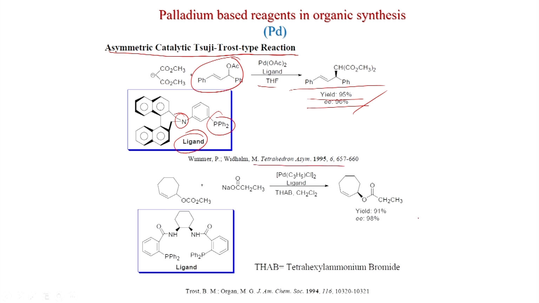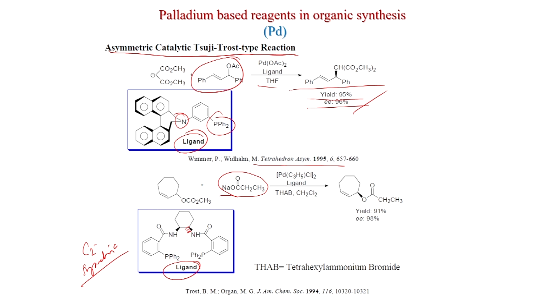Not only malonate, you can use some acetate motif also, with this ligand. There is a mistake here, this should be down. So, this is actually C2 symmetric. This is a chiral C2 symmetric ligand.